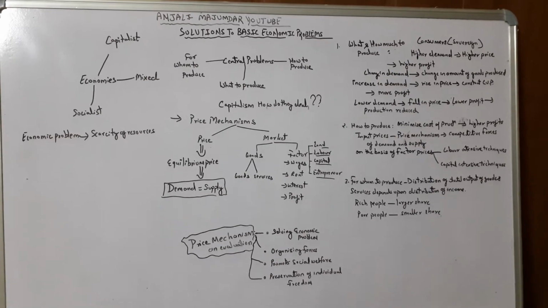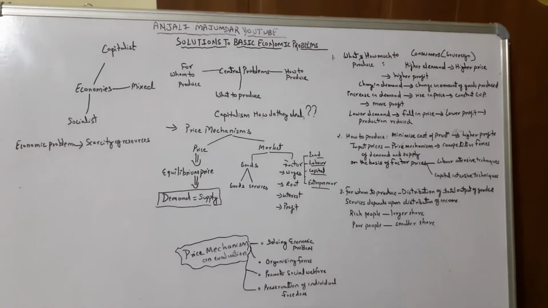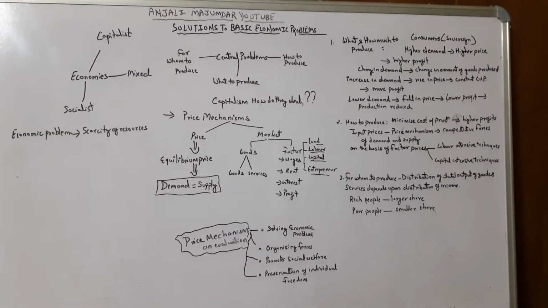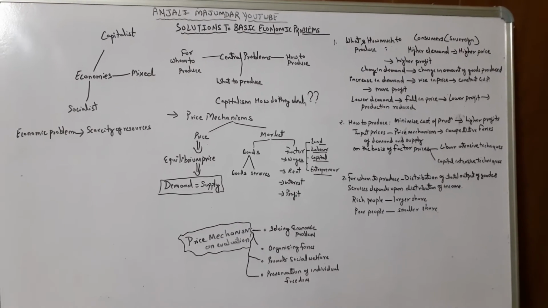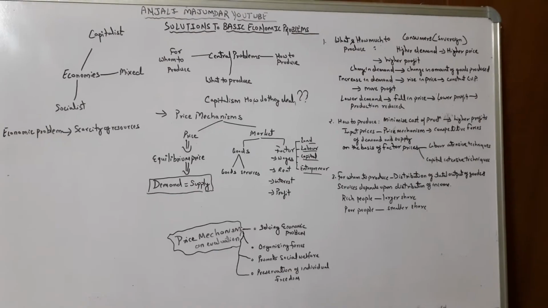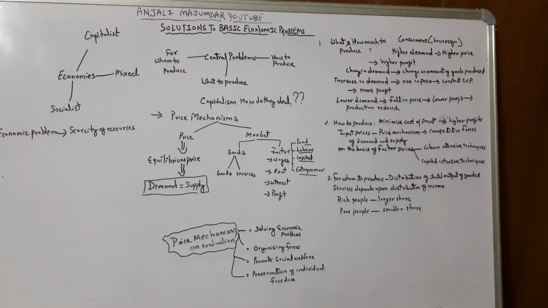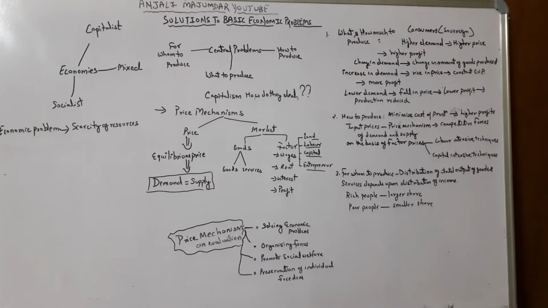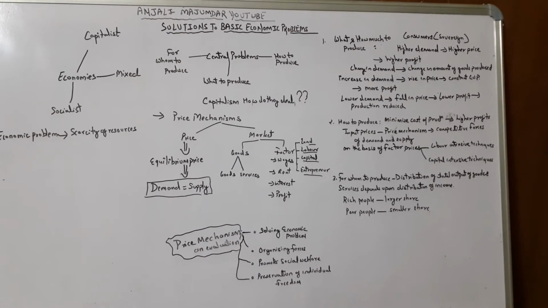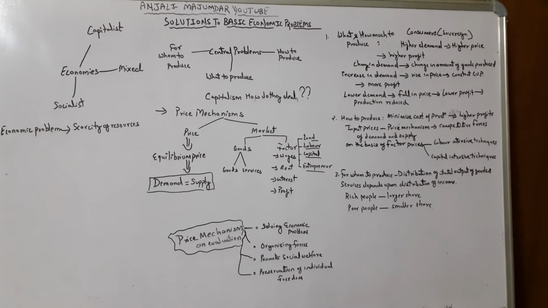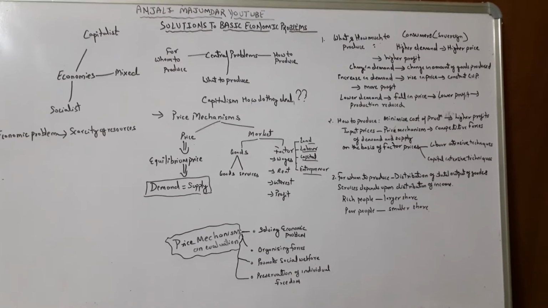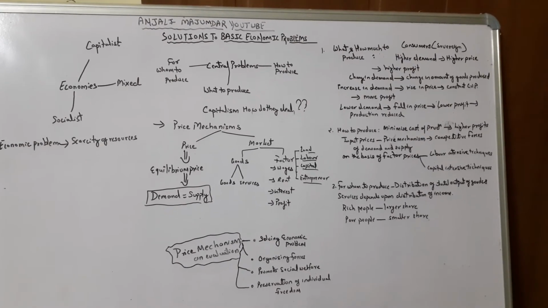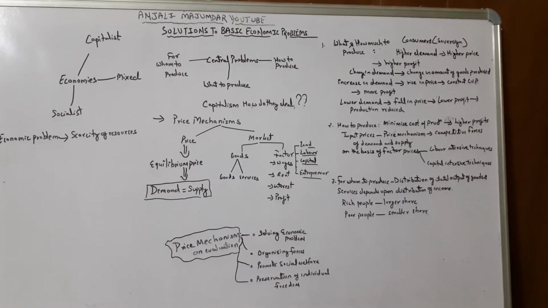So let's see how the problems are decided. The first thing you see is what and how much to produce. In a capitalist economy, as I already said, they are profit-minded people. So here the consumer is the sovereign. Here the consumer is termed as king. That means, in very simple language, if there is a higher demand for any commodity, the price will definitely go high. If the prices go high, that gives a higher profit to the producer, right?